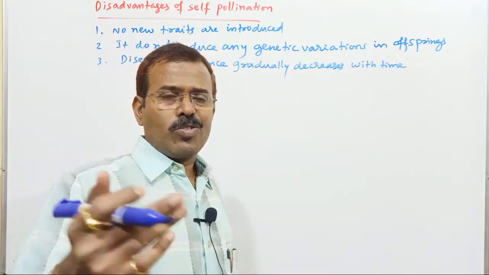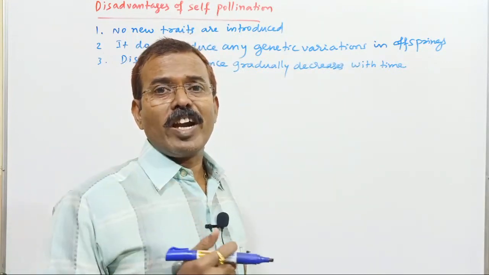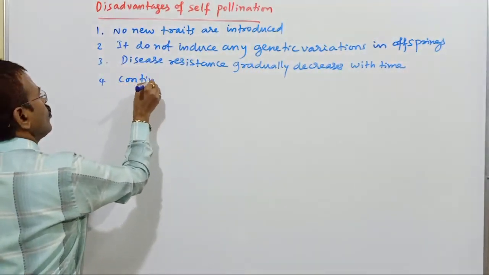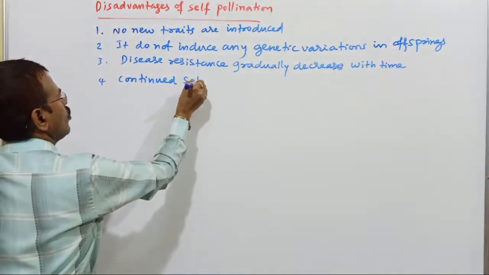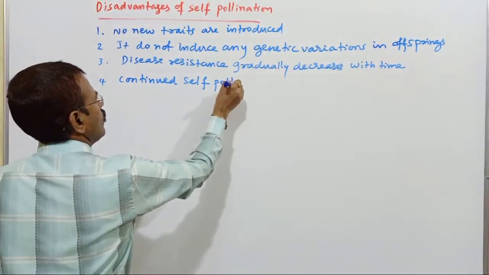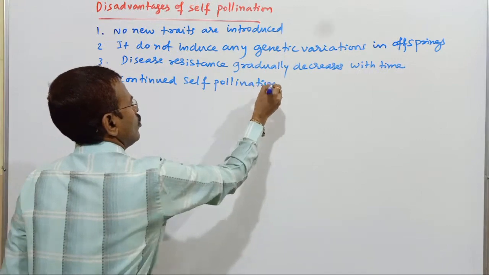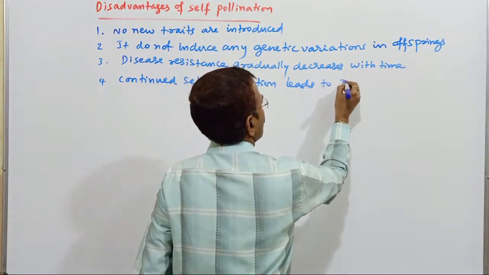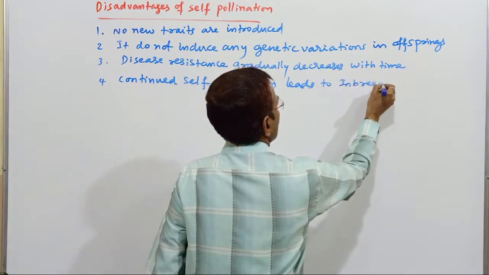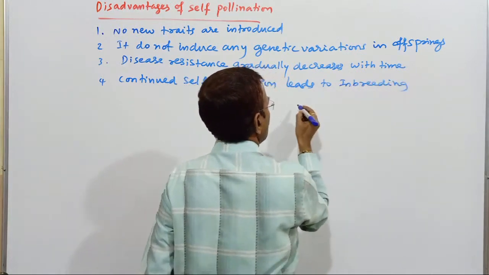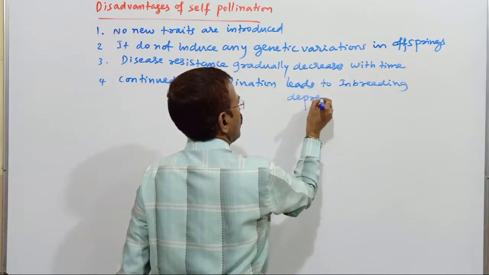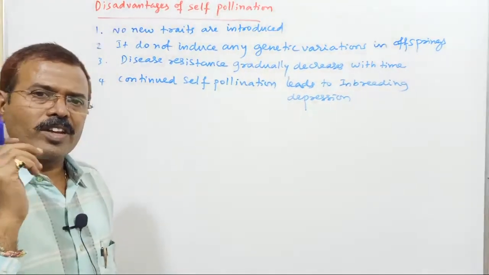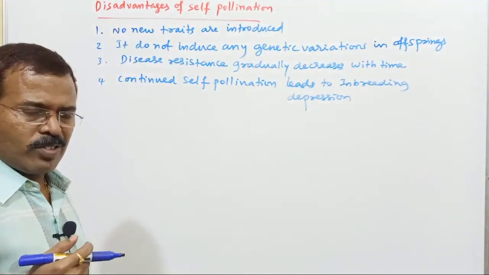Continued self-pollination can lead to inbreeding depression.